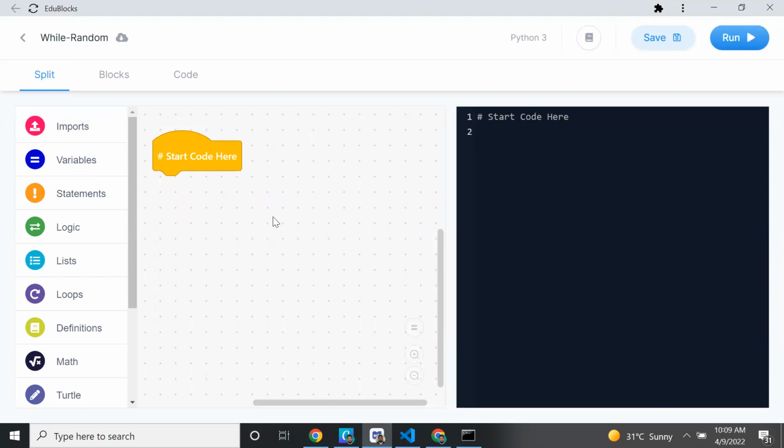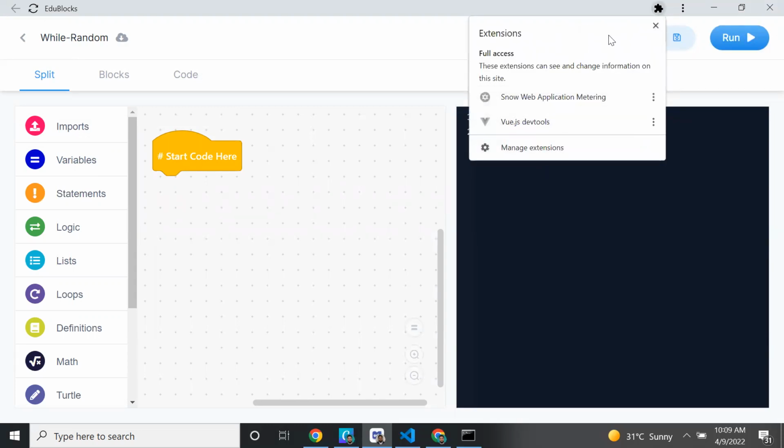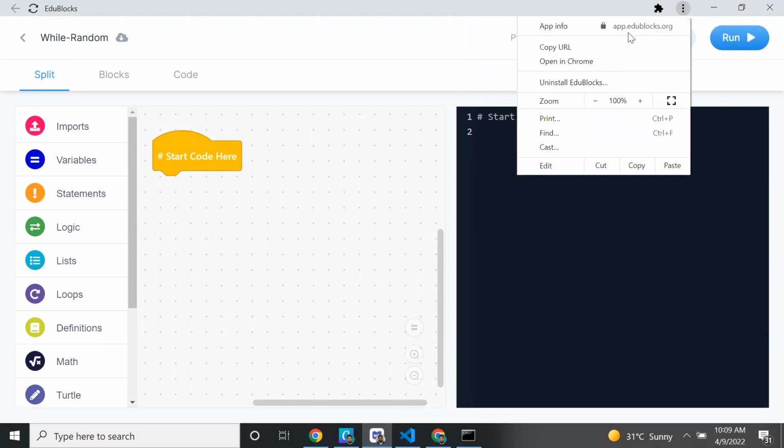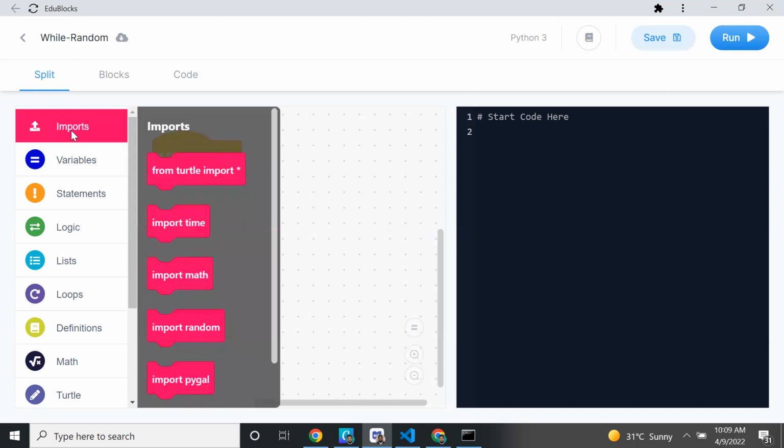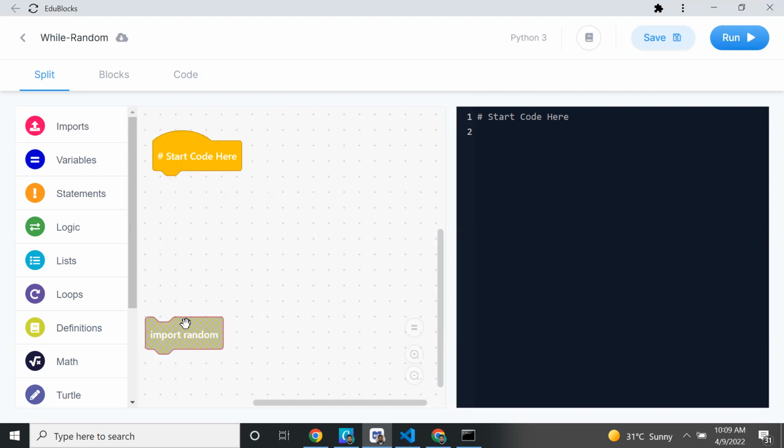You can open your EduBlocks also. In parallel, open EduBlocks and create the file, giving it the file name while random. You can give any name. Go to edublocks.org, this is the link, app.edublocks.org. Go there, select Python and come here. Once you're done, you can see the option called import. There you have to import random, then connect it here.